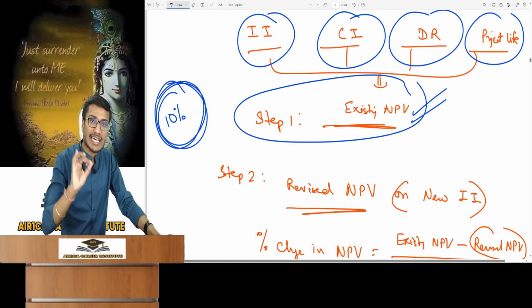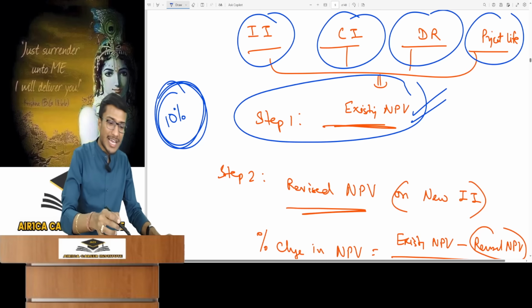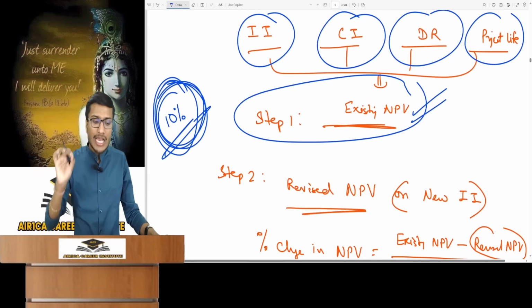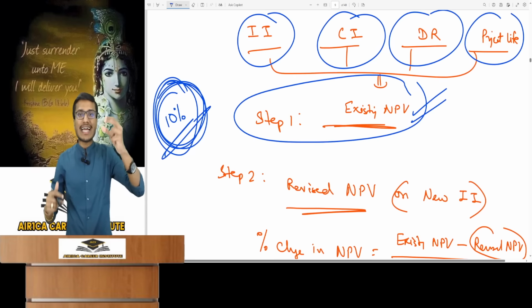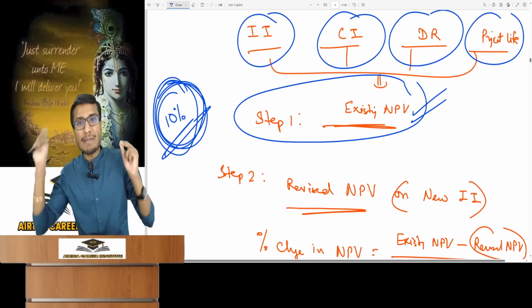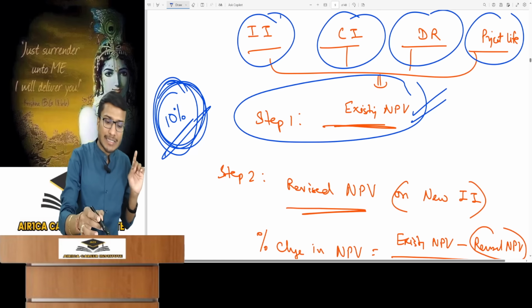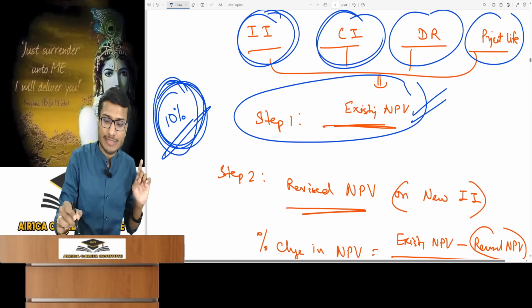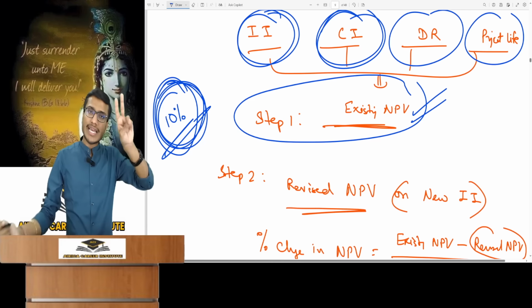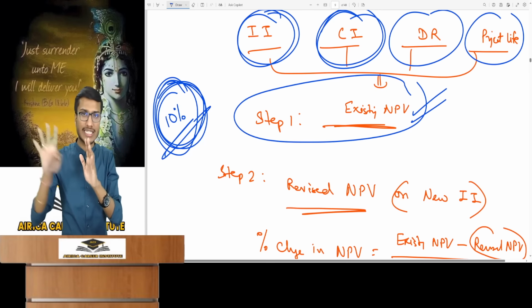Don't rely solely on the question's wording. You must logically find where a loss occurs. You'll focus on the adverse 10% change, and the question will specify it. So you have to check by changing each factor by 10%, and see the impact on NPV independently, meaning change one factor at a time. Suppose the question asks, if initial investment and cash inflow change by 10%, what happens to NPV? You'll change these two by 10% and check the NPV impact independently, leaving others unchanged.